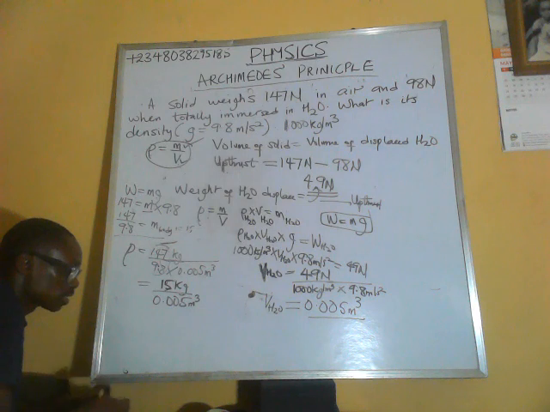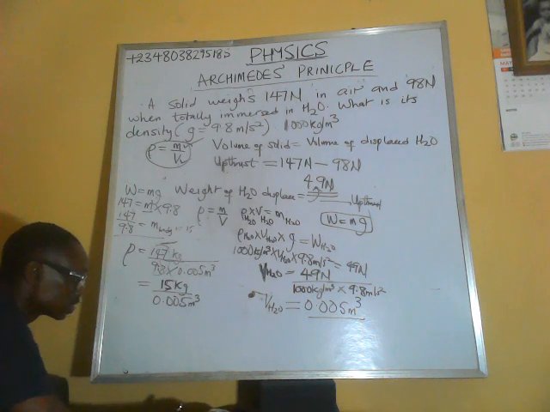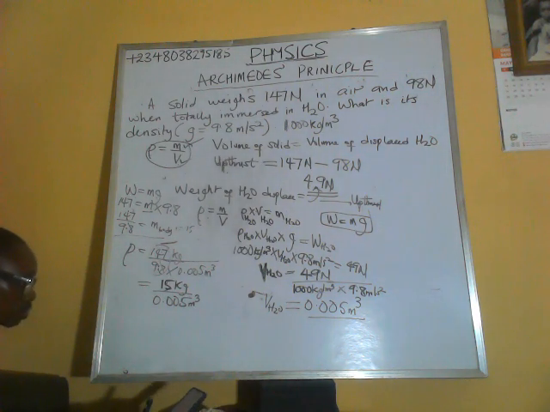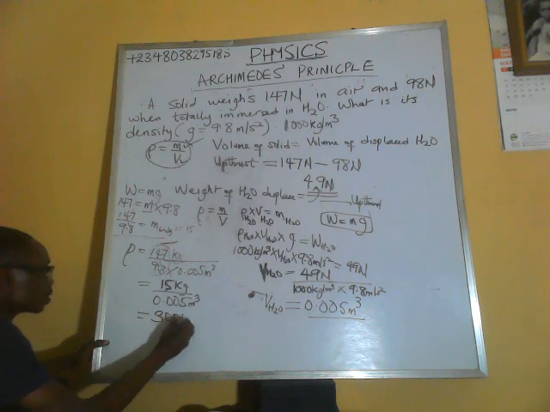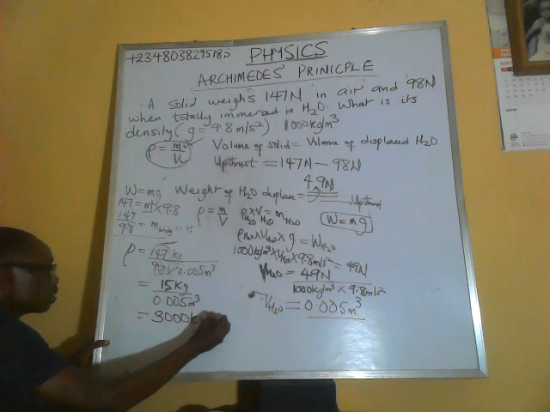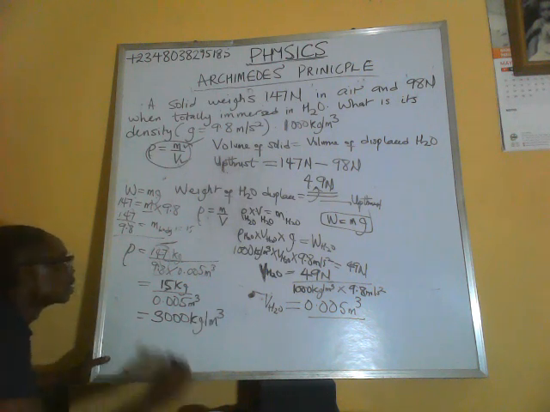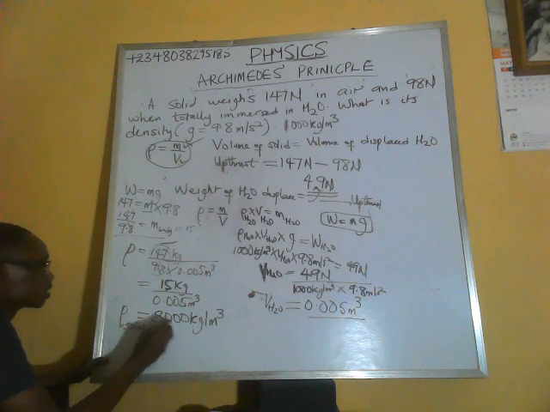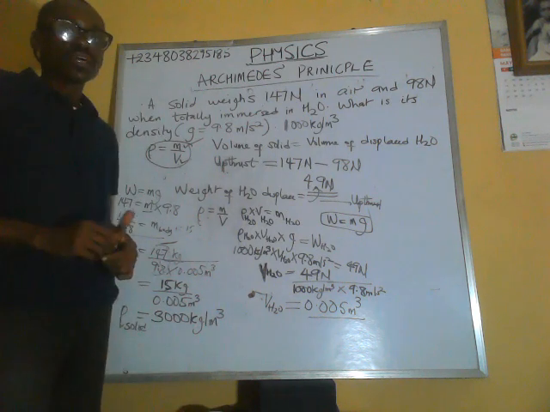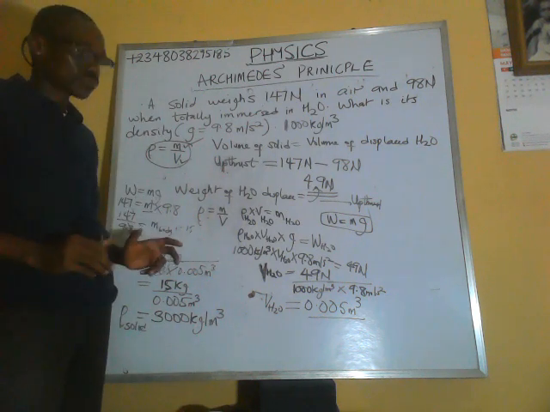So let's divide that. This gives us 3000 kilogram per cubic meter. So the density of that solid is 3000 kilogram per cubic meter.